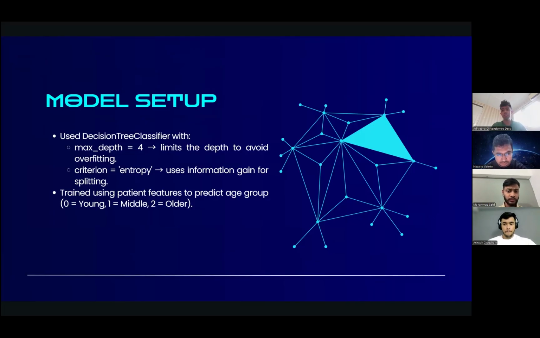We have set up the model using a decision tree classifier with maximum depth equal to 4. It limits the depth to avoid overfitting. The criterion is entropy, which uses information gain for splitting. It is trained using patient features to predict age group, where 0 is young, 1 is middle, and 2 is older.